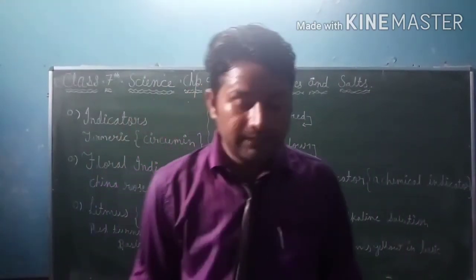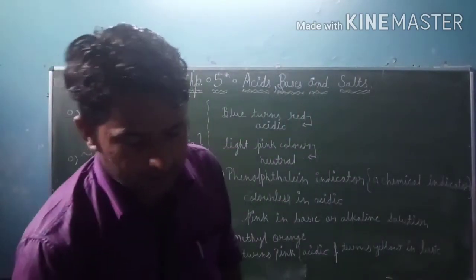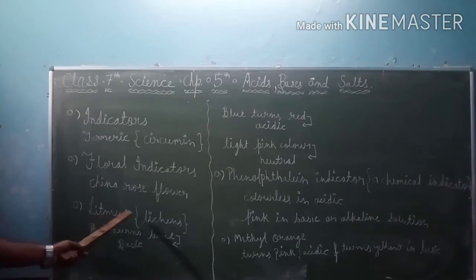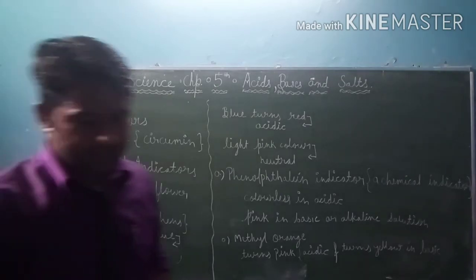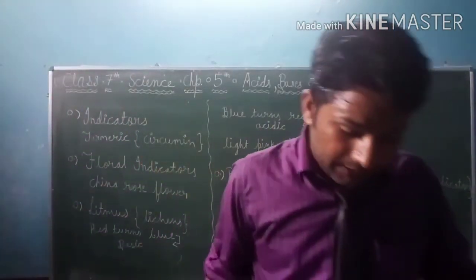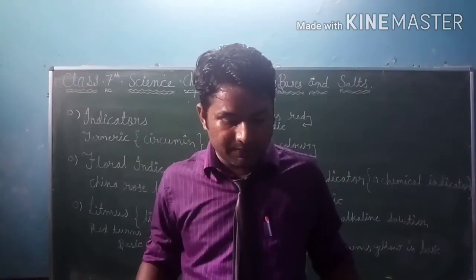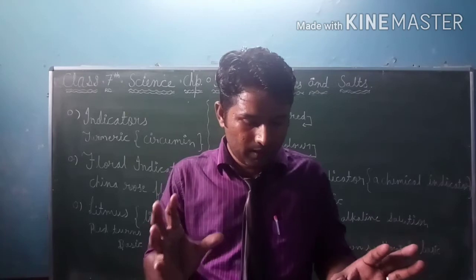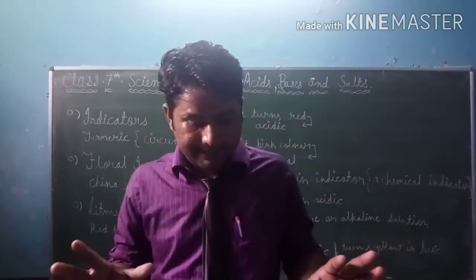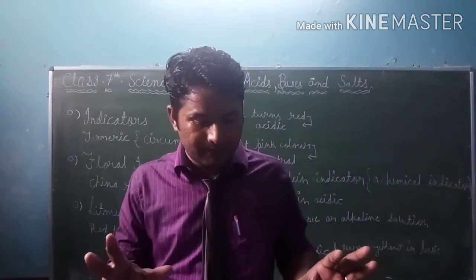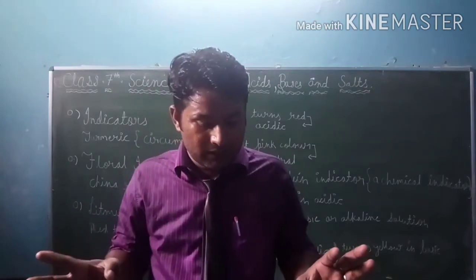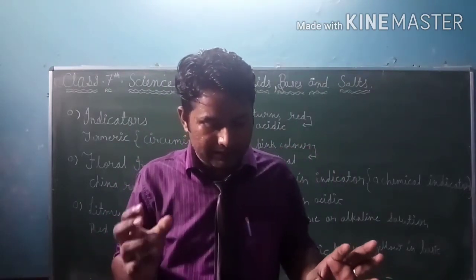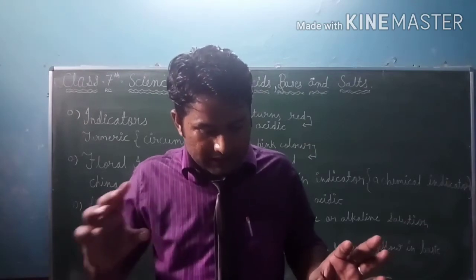And then litmus. Litmus is a lichen. With the help of lichens, it is made. Litmus is a soluble purple colored substance. That is clear. Litmus is a soluble purple colored substance extracted from naturally occurring symbiotic plants, जो किससे निकल के आता है, symbiotic plant जो होते हैं lichens, उससे निकल के आता है. Lichen grows as a crust on bark of a tree.